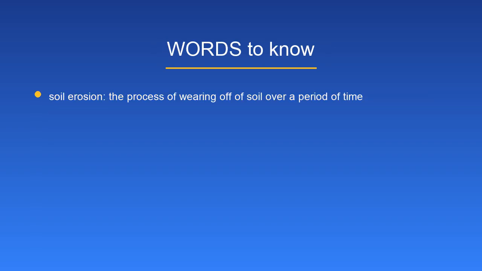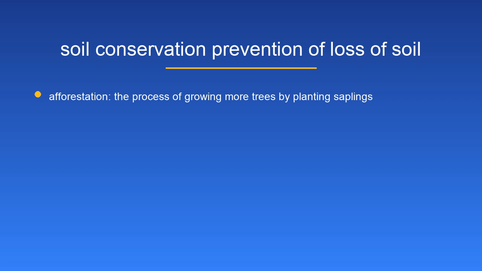Words to know. Soil erosion, the process of wearing off of soil over a period of time. Soil conservation, prevention of loss of soil. Afforestation, the process of growing more trees by planting saplings.